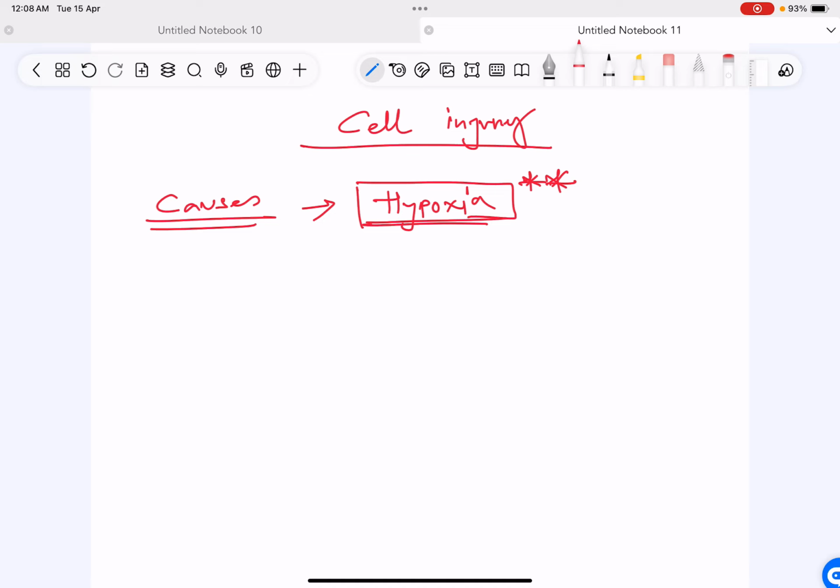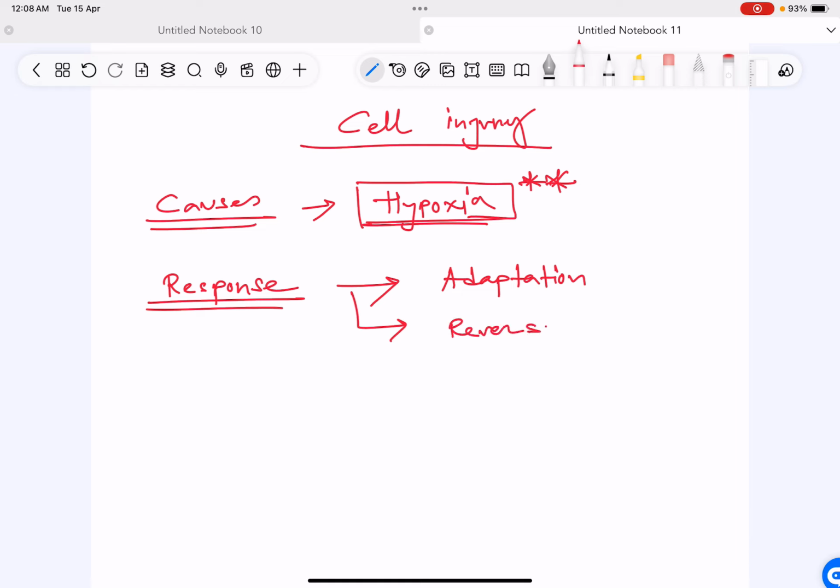Now next topic is response: how the cell responds to an injury. So there are three ways a cell can respond: adaptation, reversible injury, irreversible injury.